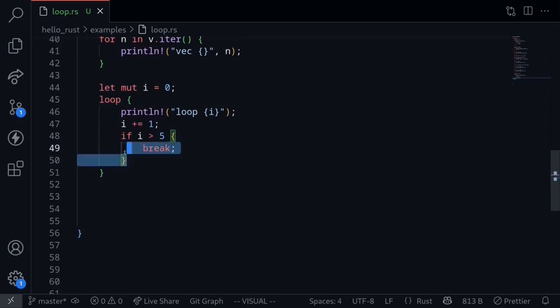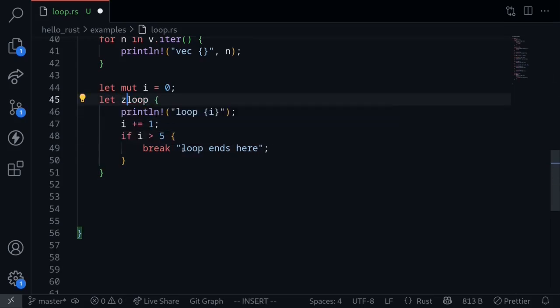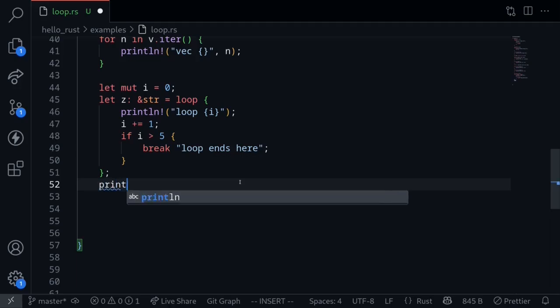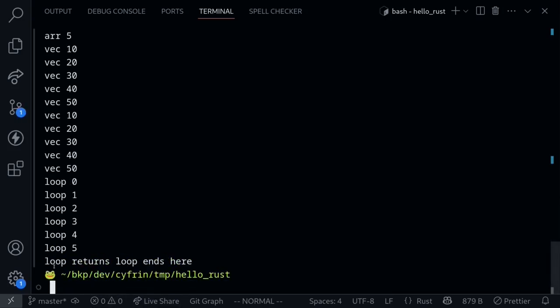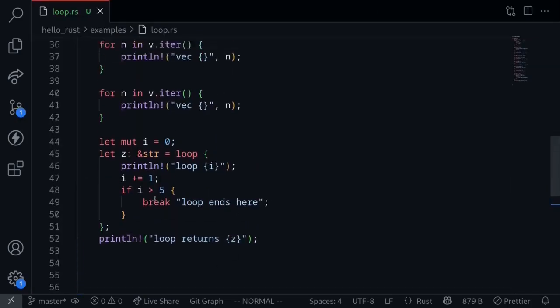For example, over here, the loop exits. So over here, after the break statement, we can return something. For example, let's return a string literal. Let's say loop ends here. And then let's assign this to a variable. Let z is equal to. Here, the type of the value that is being returned is a string literal. And then finally, when you return a value, you'll need to put a semicolon at the end of the curly braces. Let's print this value z out. Let's say println loop returns z. Execute the code, and we get the value. Loop returns, loop ends here. So these are some examples of working with loops in Rust.